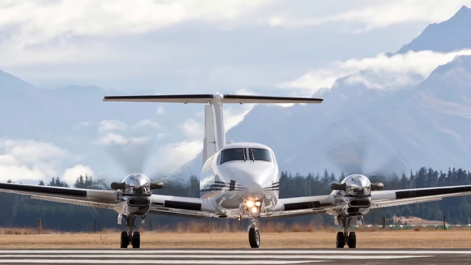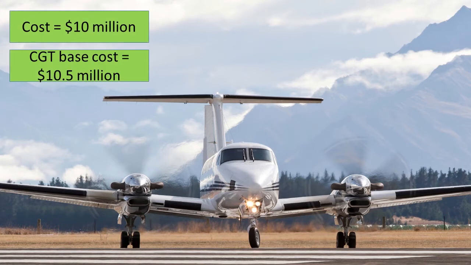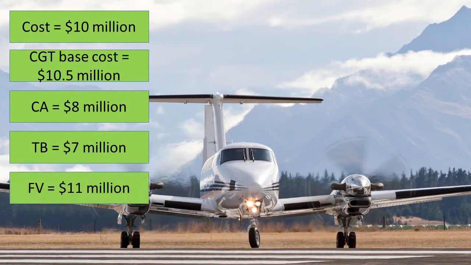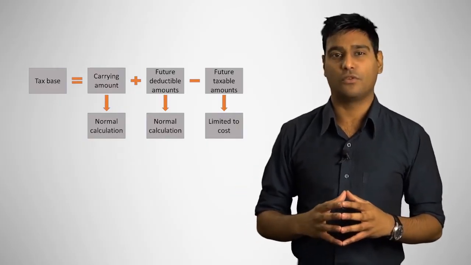Consider a plane with an original cost of $10 million and a CGT cost base of $10.5 million. On 30th December, the plane has a carrying amount of $8 million and a tax base of $7 million. On 31 December, the plane's fair value is $11 million. What is the deferred tax income or expense if the owner intends to sell the plane and CGT is not applicable? We can calculate the tax base by substituting into the formula.